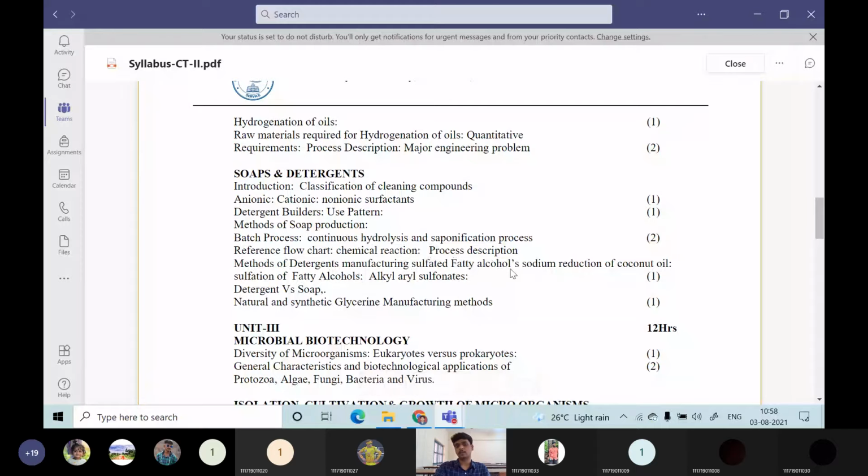Sulfated fatty alcohols is one type, alkyl aryl sulfonates is another type of detergent. All these detergents we are going to see, and detergent versus soap, the major differences between them. And what is natural and synthetic glycerin? Natural glycerin can be obtained during the manufacture of soap, whereas synthetic glycerin we have to obtain from petroleum raw materials. That we are going to see in detail here.